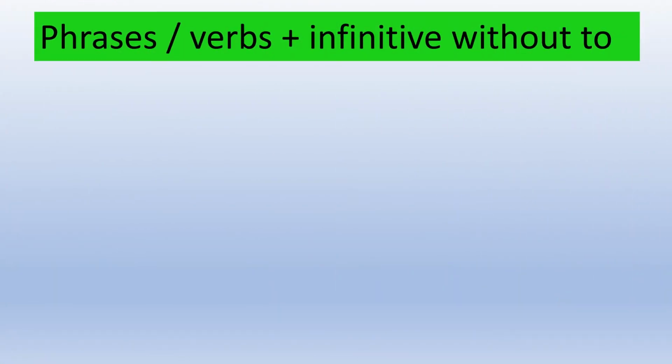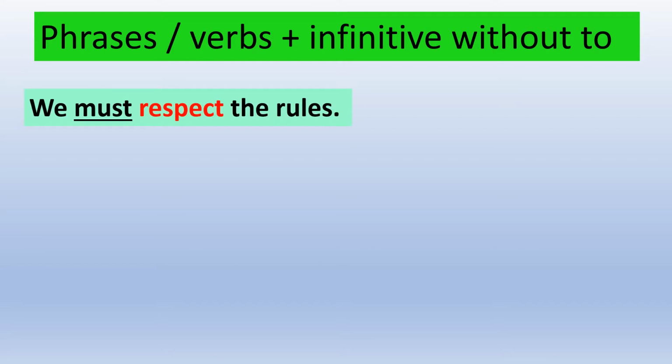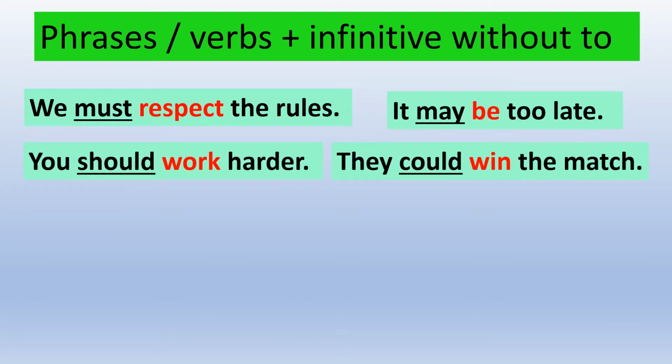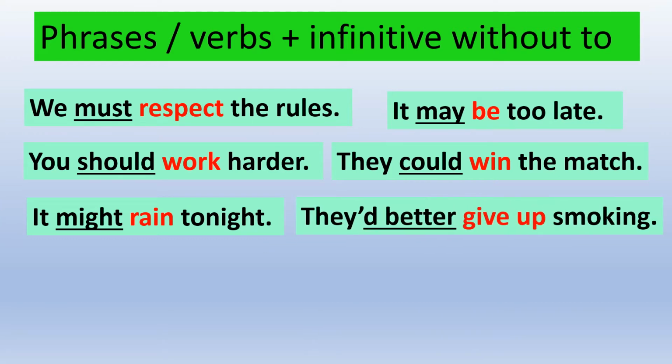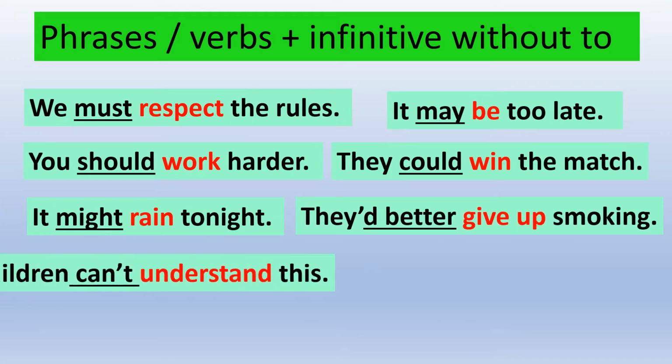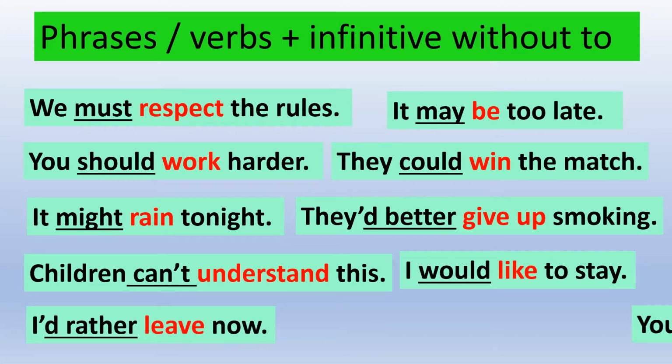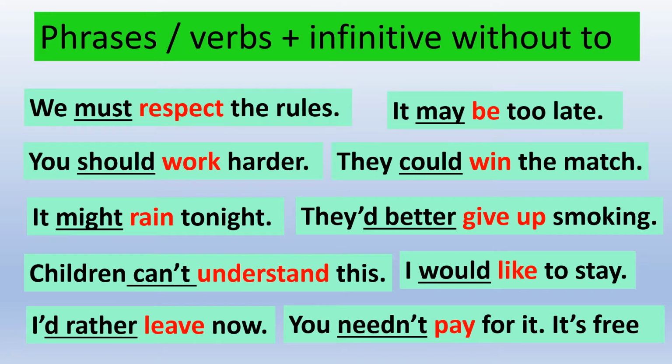Now, let's study these examples. We must respect the rules. It may be too late. You should work harder. They could win the match. It might rain tonight. They'd better give up smoking. Children can't understand this. I would like to stay. I'd rather leave now. You needn't pay for it. It's free. So what is the form of the verbs in red?